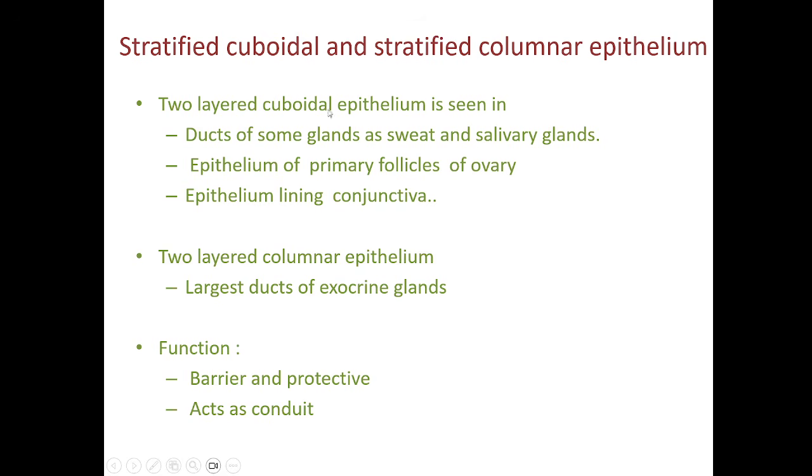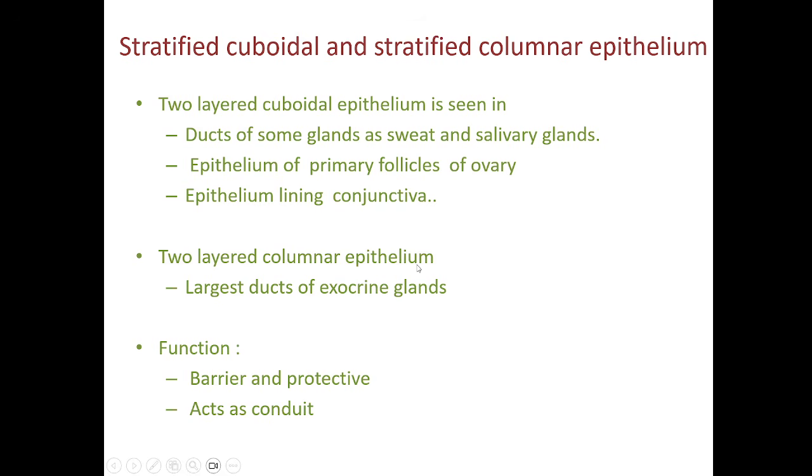Stratified cuboidal epithelium. Here you can see only maximum two layers of epithelial cells. In both layers, the cells will be cuboidal, and this epithelium will be seen in the ducts of some glands such as sweat gland, salivary gland. Then the epithelium of the primary follicle of the ovary will be stratified cuboidal epithelium. The epithelium lining the conjunctiva will also be stratified cuboidal epithelium.